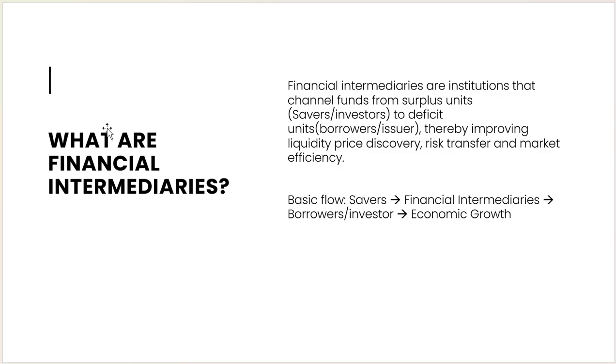The basic flow looks like this: financial intermediary, borrower, investor, and economic growth. Funds are invested in the infrastructure sector, or UPI development, or some hospital is created, or companies. That generates income, and that boosts the Indian economy. That's why financial intermediaries are important.